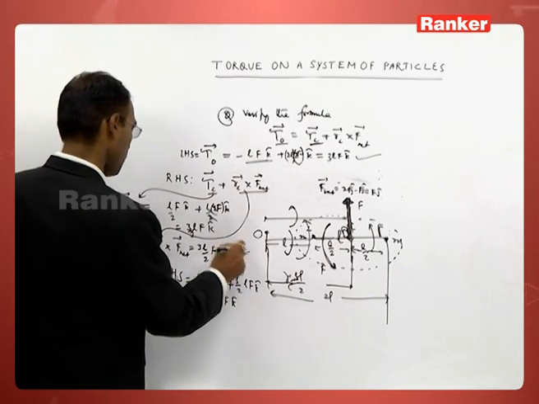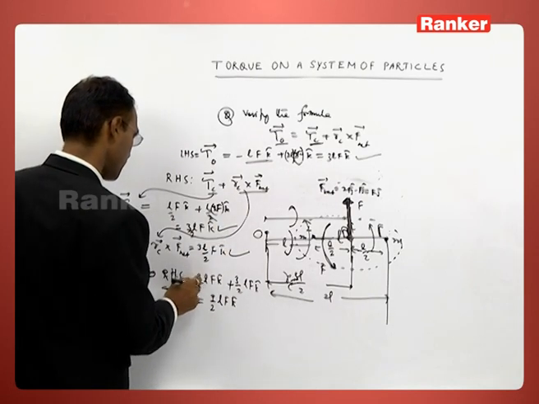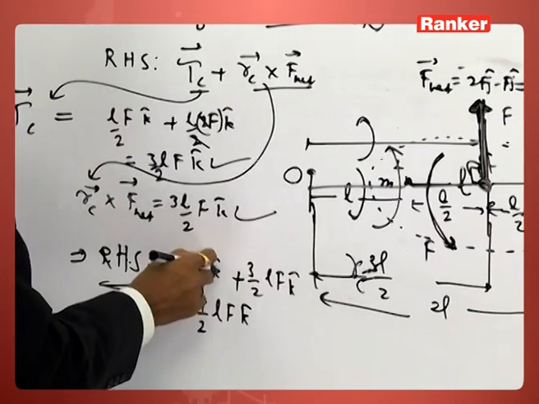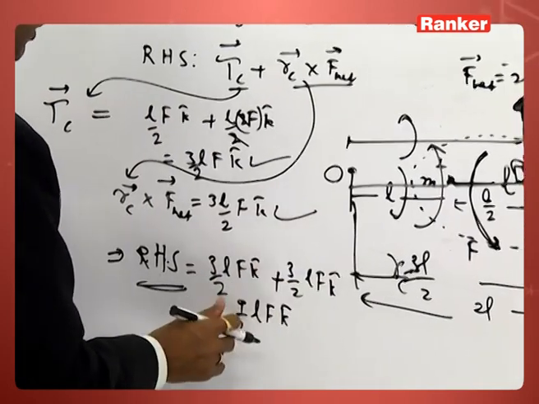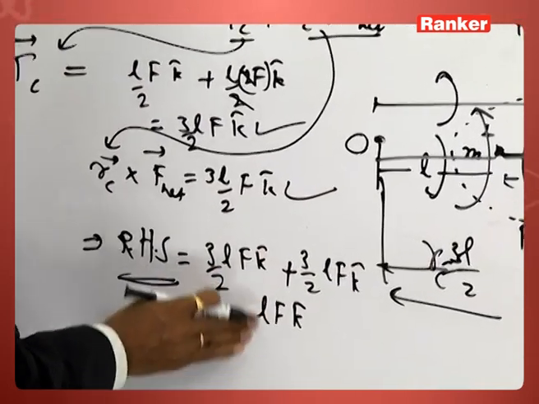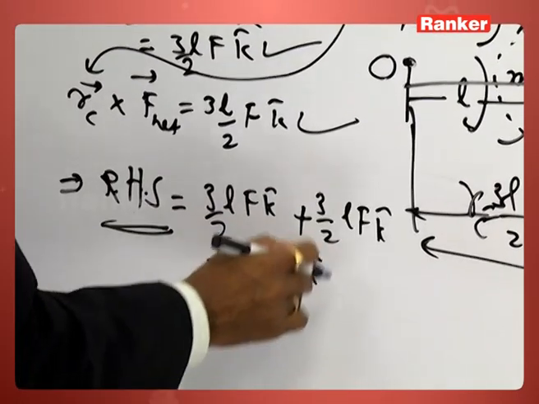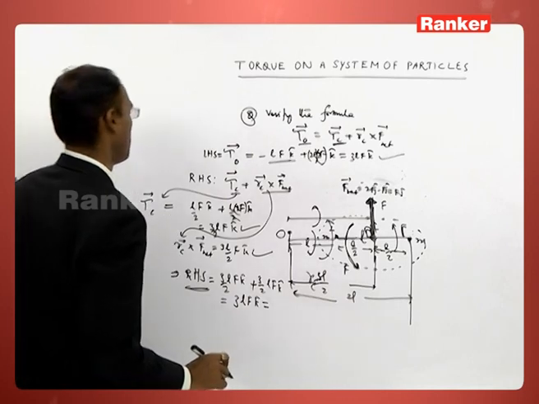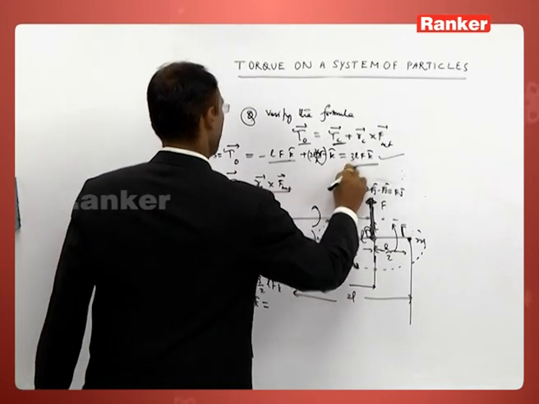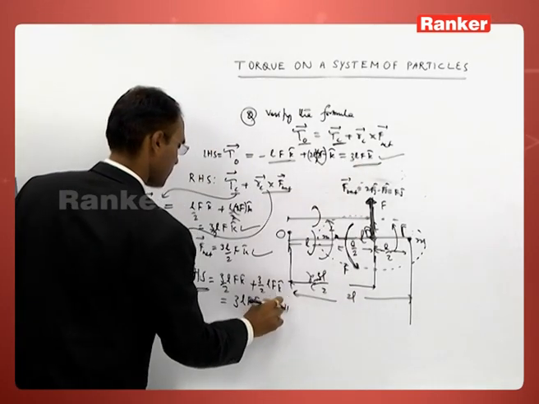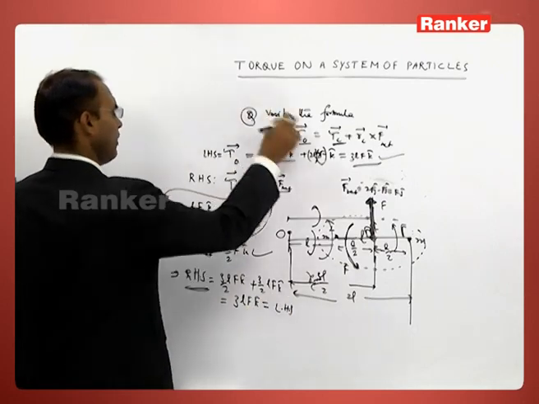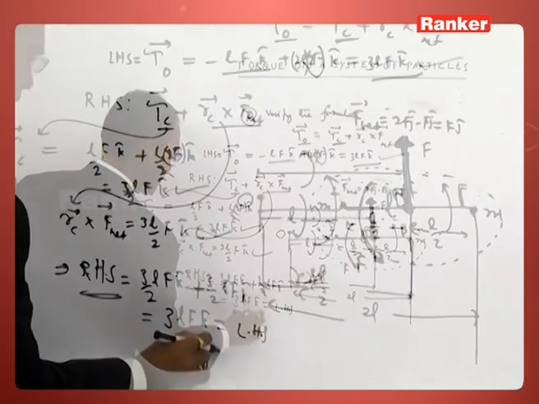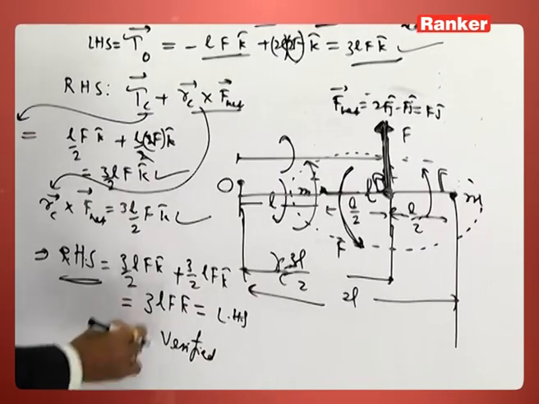So if you add these two, how much are you getting? 3 by 2 L F K cap plus 3 by 2 L F K cap will be equal to 3 L F K cap, and this is equal to the left hand side. Hence, we have verified the formula.